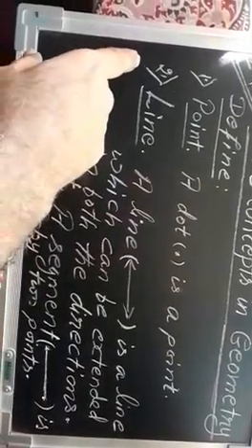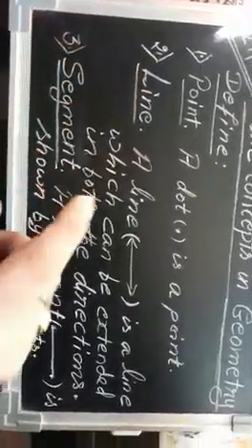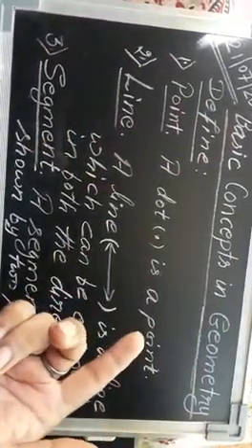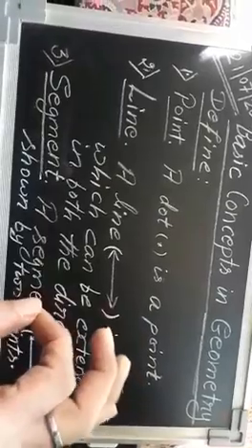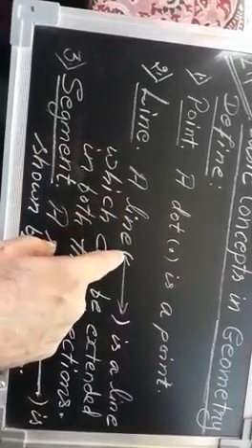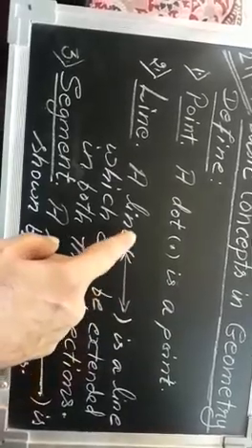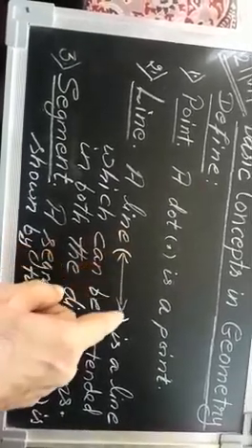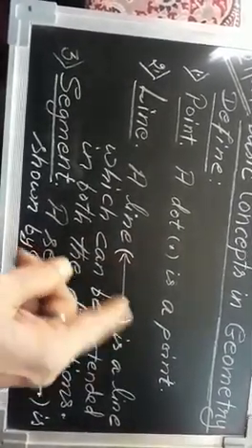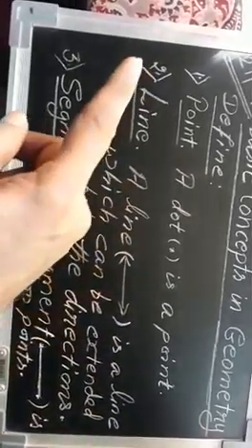Second, now here what is a line? Okay, line. Now we know very well line means you can straight away say just one line like this, it is a line, okay? But exactly what is the meaning of line? You can see here I've drawn one small line like this and shown here a bracket, arrow, right? Now what does that arrow mean? Arrow means this line can increase on both sides. It can go on like this also, it can increase this side also, okay?